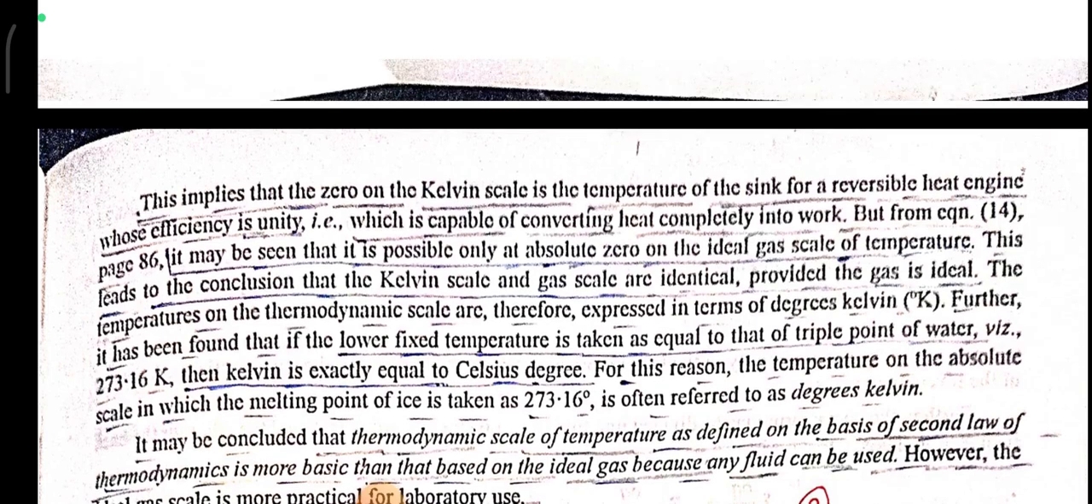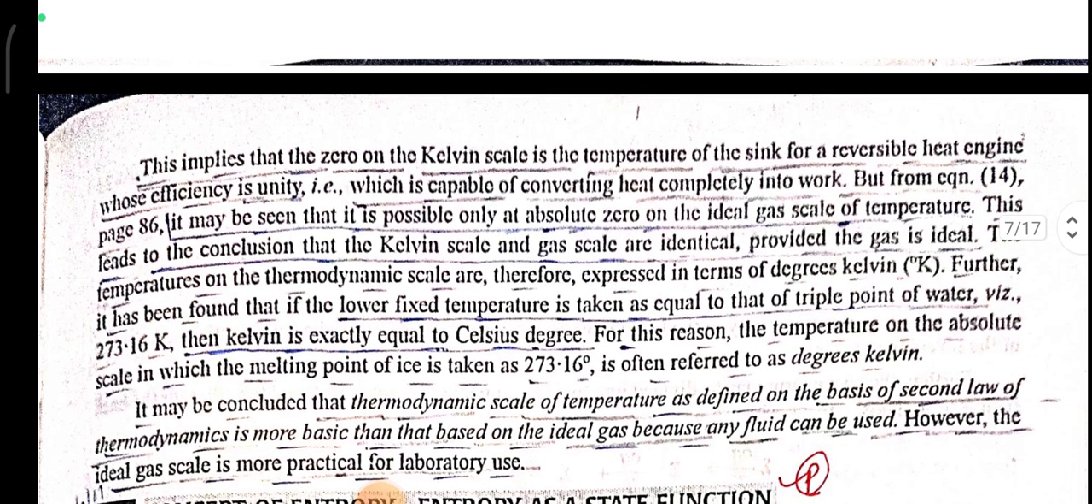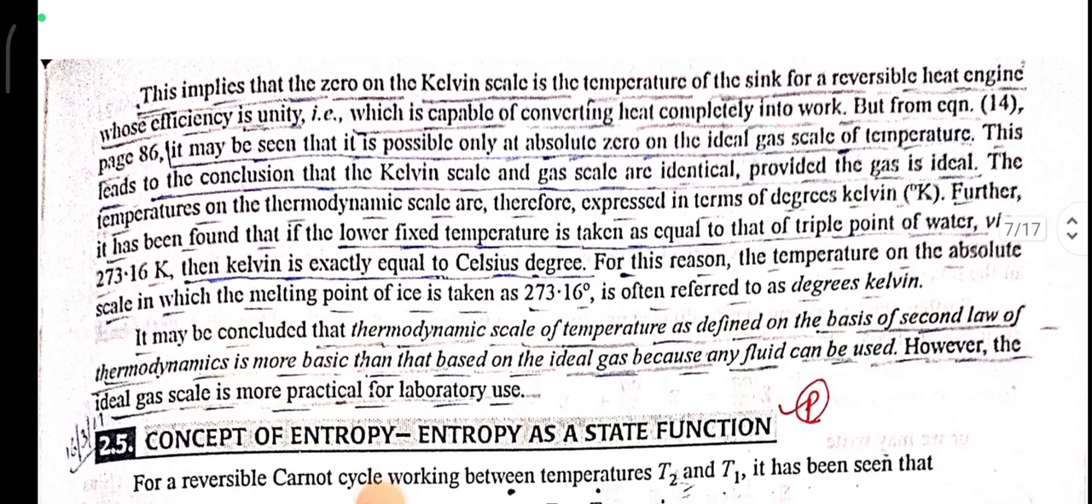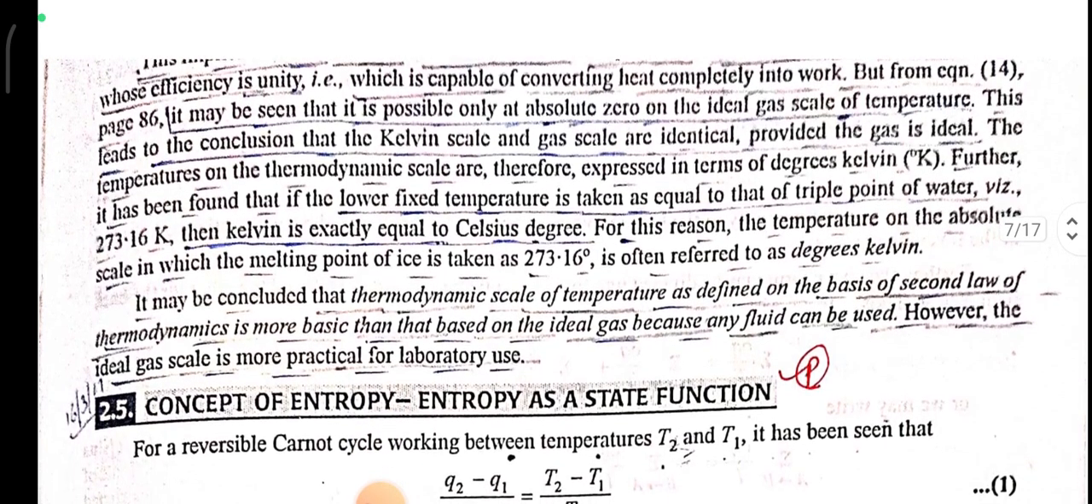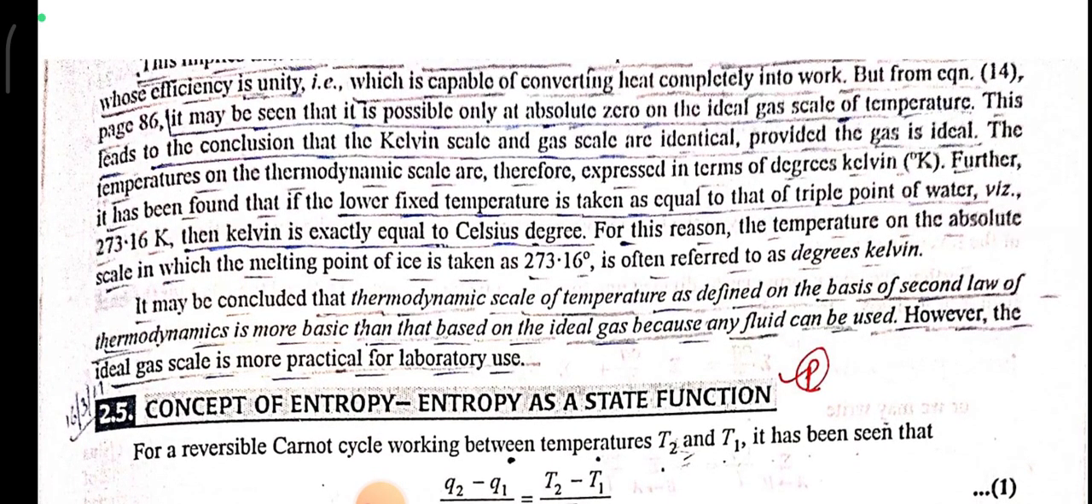This implies that zero on the Kelvin scale is the temperature of the sink for a reversible heat engine whose efficiency is unity, which is capable of converting heat completely into work. But from equation 14, it may be seen that this is possible only at absolute zero on the ideal gas scale of temperature. This leads to the conclusion that the Kelvin scale and the gas scale are identical, provided the gas is ideal, and the temperatures on the thermodynamic scale are therefore expressed in degrees Kelvin.